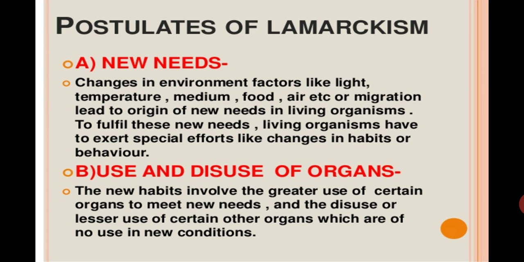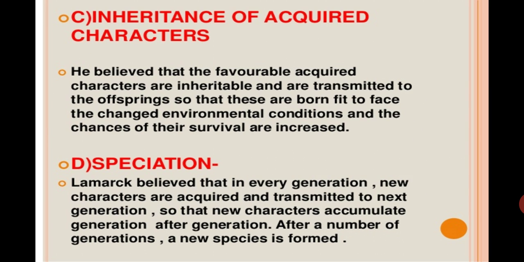And the second postulate is the use and disuse of organs. The new habits involve greater use of certain organs to meet the new needs, and the disuse or lesser use of certain other organs which are of no use in the new conditions.